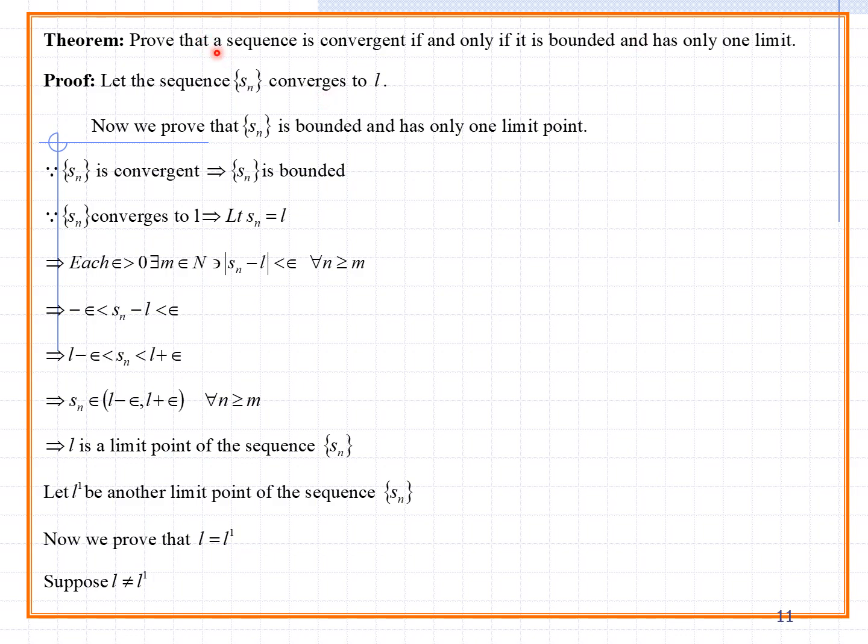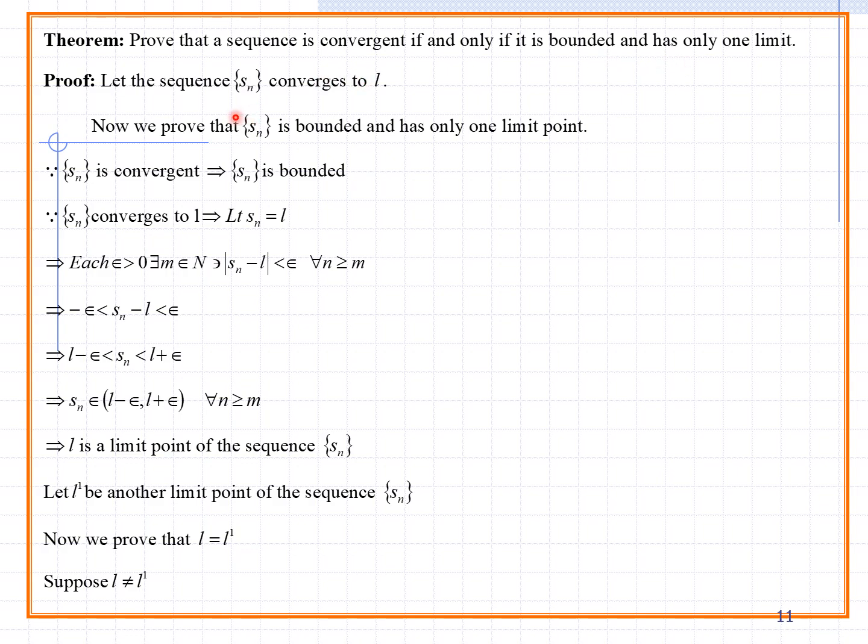So what can you prove? The sequence is convergent. Convergent means modulus Sn minus L is less than epsilon. If and only if it is bounded and has only one limit point. So once it is convergent, automatically it is bounded. That is already proved. But the extra thing they said is that one limit point exists, only one limit point. Actually, bounded means having two values, but here you say there is only one limit.